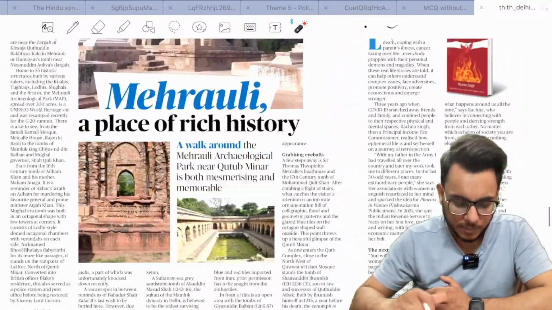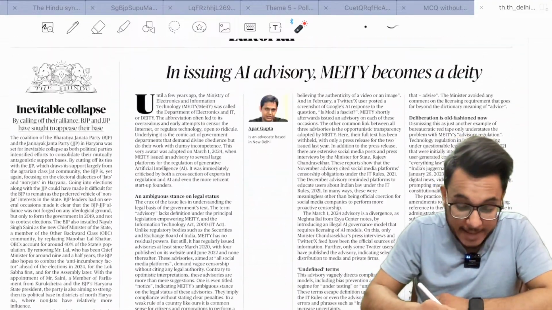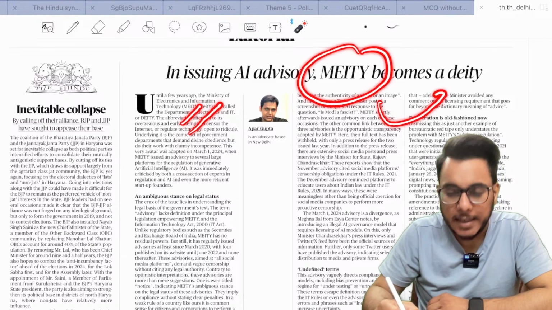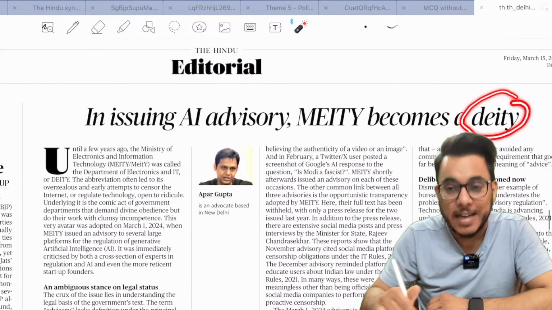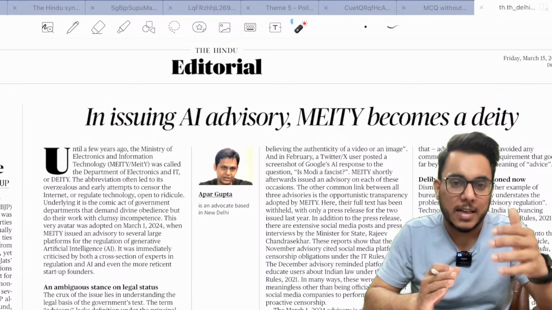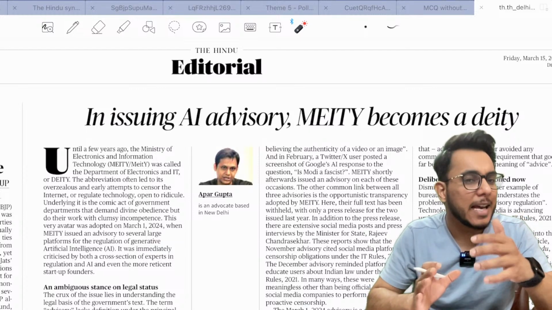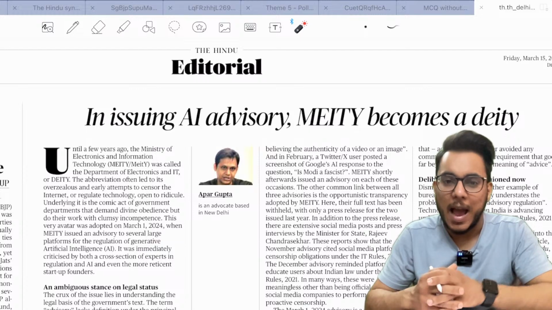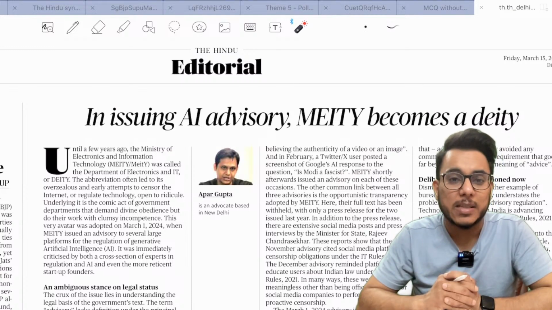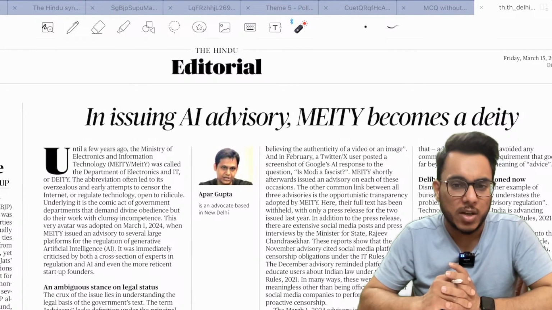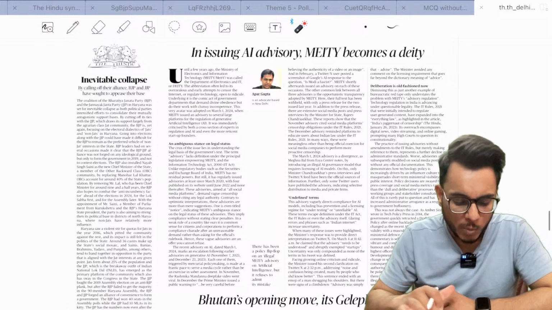Now moving on, Metro Plus page, "Mehrauli, a place of rich history." Now here we have the article on issuing the AI advisory, MeitY becomes a target. MeitY stands for Ministry of Electronics and Information Technology. Recently certain orders were issued by MeitY on AI, artificial intelligence, its regulation. However, it has been said that this is too much intrusion and that particular order is being criticized. Guys, I have read this entire article, but it doesn't contain much academic substance relevant for our examination. More of outright criticism of MeitY has been given. So I will not advise you to go into too much detail.